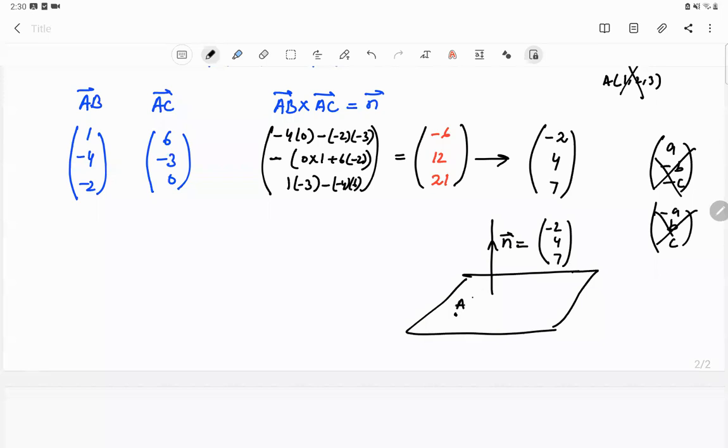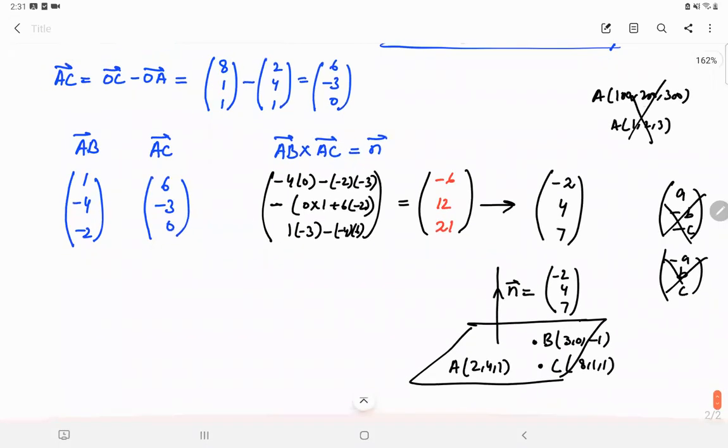Okay. Now for this particular plane, I have calculated the vector normal, which is equal to -2, 4, 7, and A is 2, 4, 1. I can use A, I can use B, and I can use C as well. I can use any of them along with this vector normal to find the Cartesian equation of the two-dimensional plane.